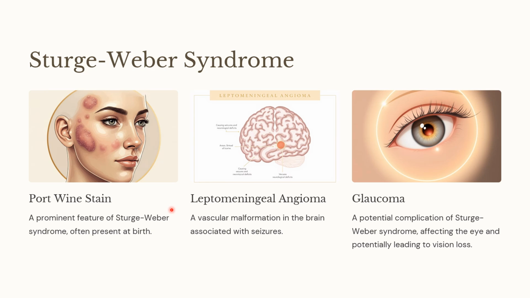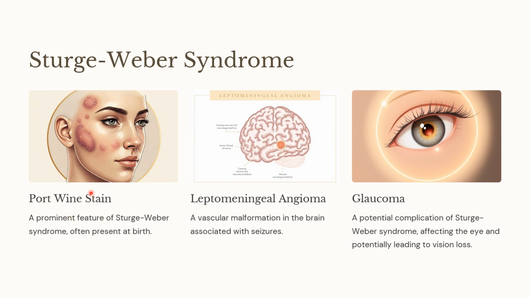Sturge-Weber, an important thing about Sturge-Weber is that it doesn't have a genetic basis. It is because of a spontaneous mutation. That is what we should know. All the other diseases which we saw are due to genetic reasons, but this has a spontaneous mutation.